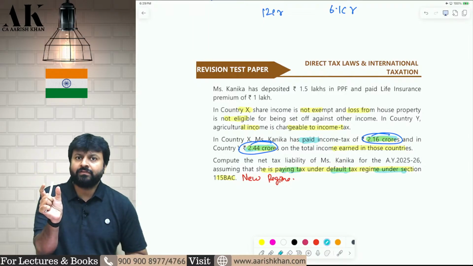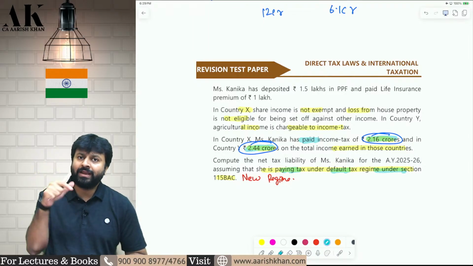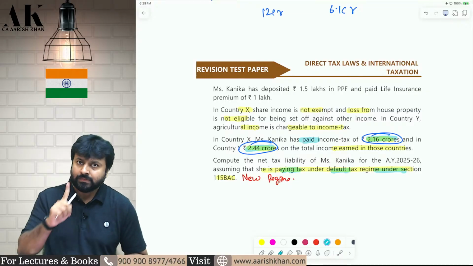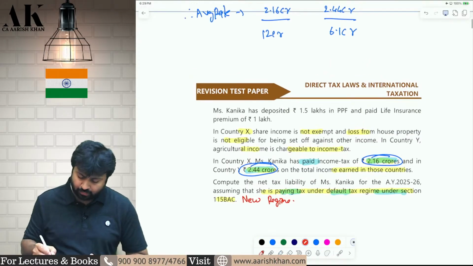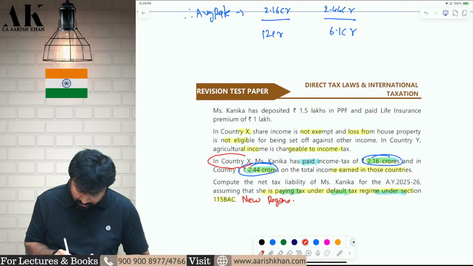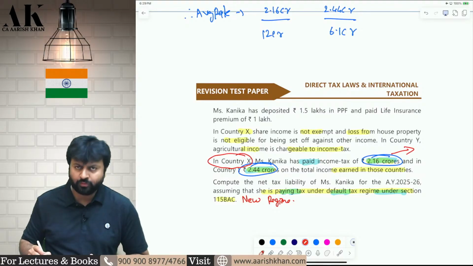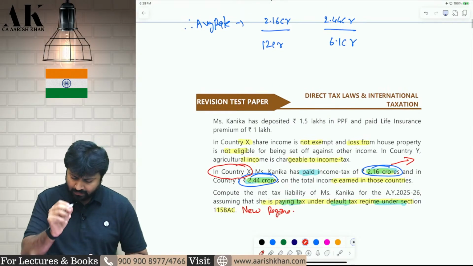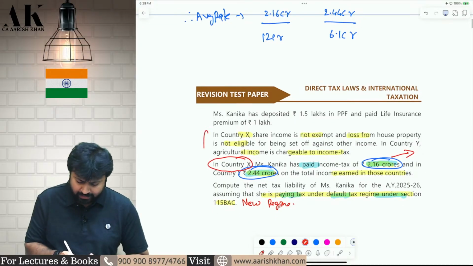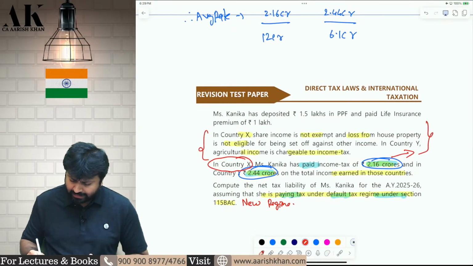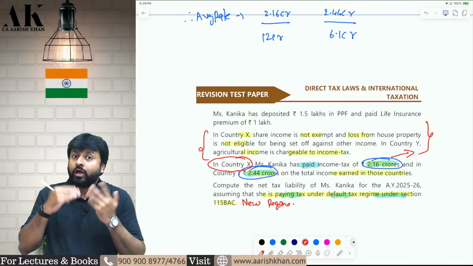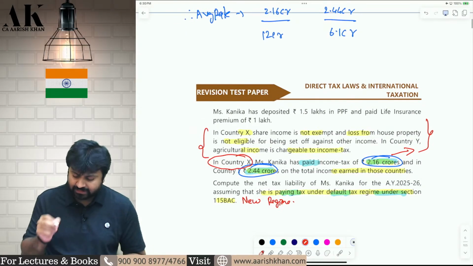The tax amount of country Y divided by income of country Y will give me the rate of country Y. Now let me talk about the income of country X. On how much income would Kanika have paid tax of 2.16 crore? For that we need to read a few things. Kanika has paid a tax of 2.16 crore. On how much income? For that you need to read this paragraph which I am putting in a bracket.